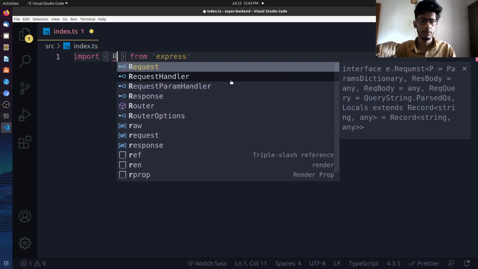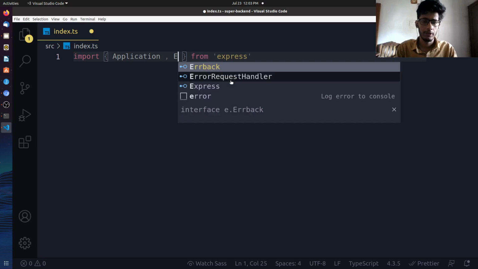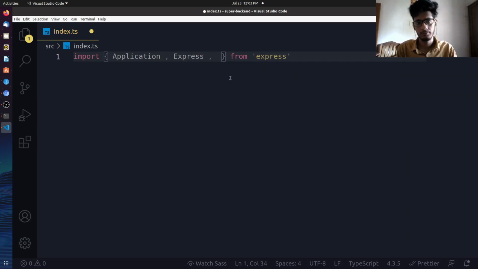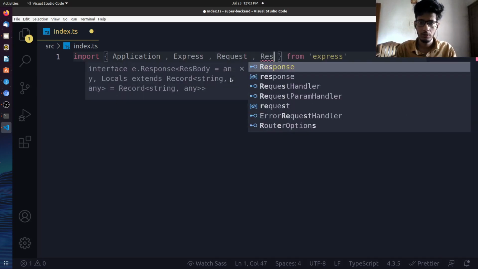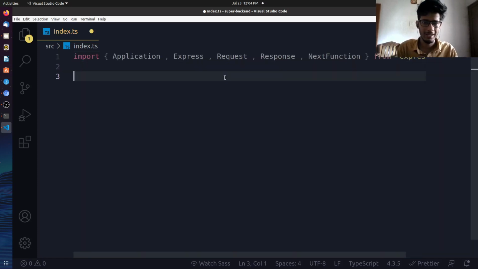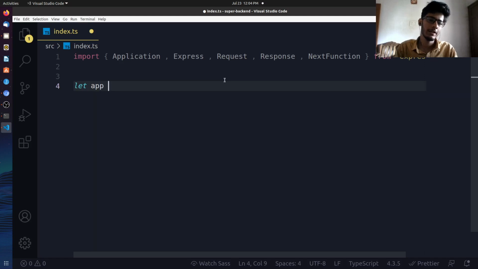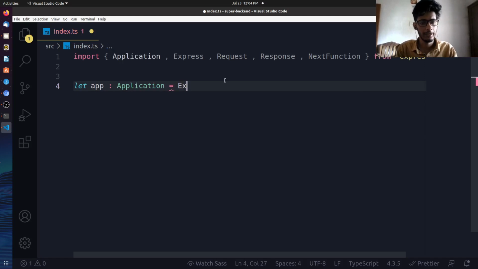So we need something called Application, that is the type of the app. Then we need Express. Then we need request, we need response, we need the next function. If you're thinking what all these are, don't worry, we'll be using them and you'll get it. So let's first create an app, and the type of this is Application, and let's call it Express.